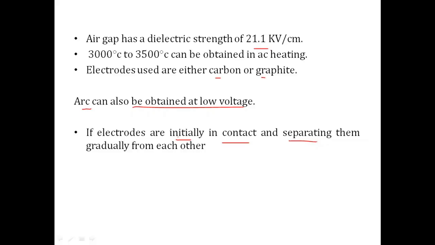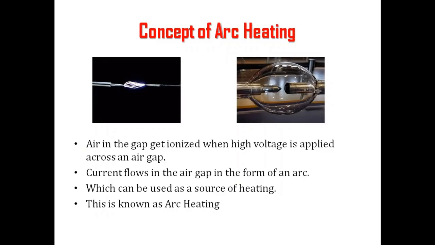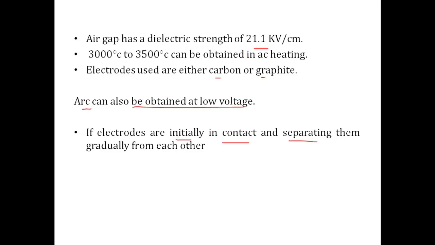So even at low voltage we can get an arc, but the condition is that initially the two electrodes should be in contact. At high voltage, there is no need for contact between the two. There should be a gap, and in that gap itself we get an arc. So this is about how we can develop the arc.